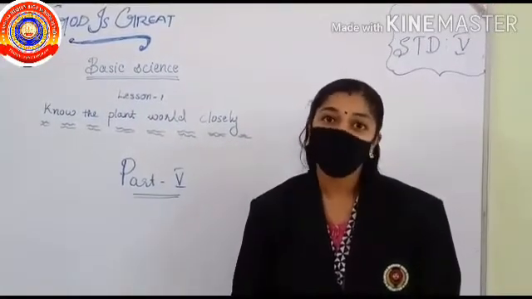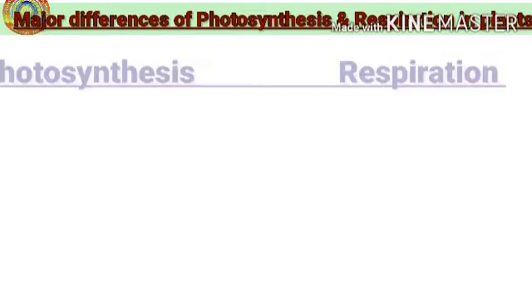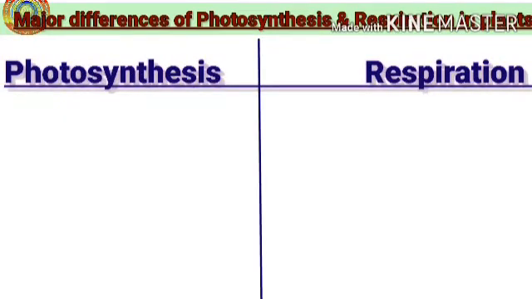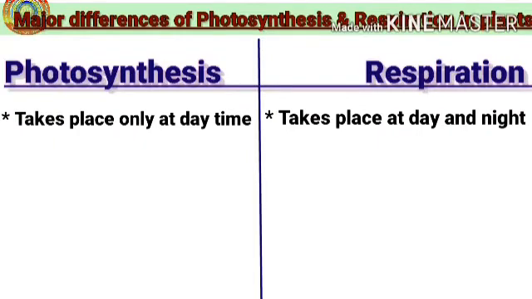Before that, let's quickly revise our previous sessions. My dear children, say the difference between photosynthesis and respiration in plants. Yes, first point, photosynthesis takes place only at daytime, while respiration takes place at day and night.